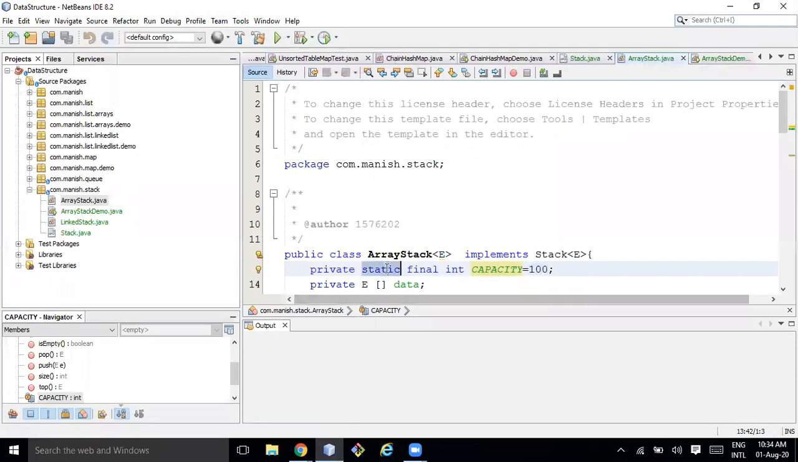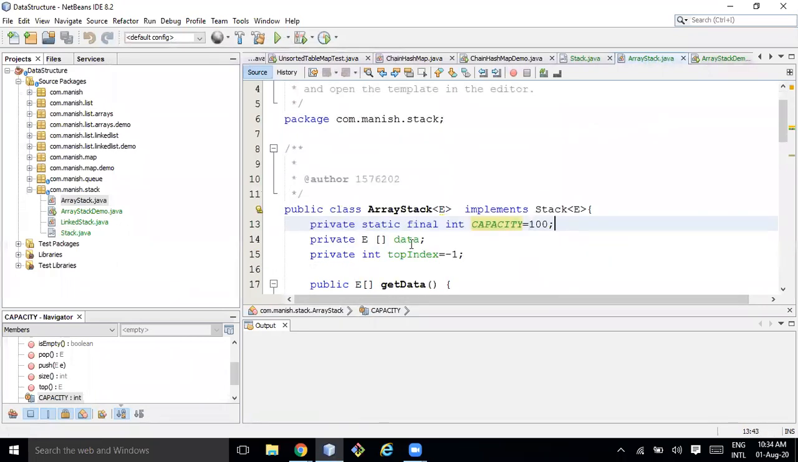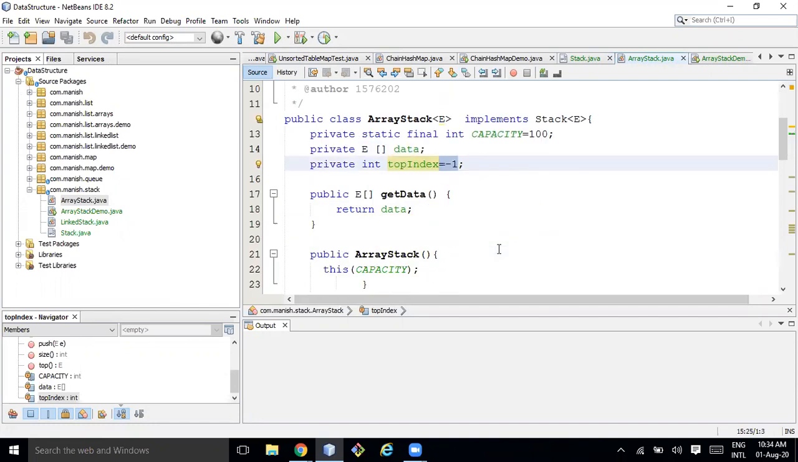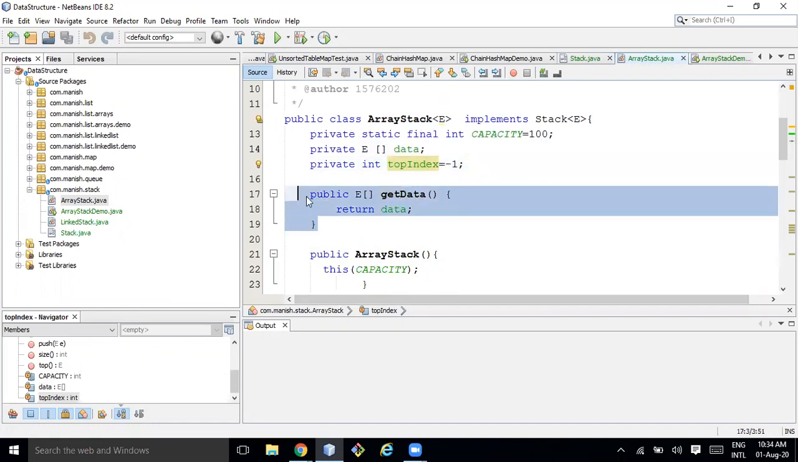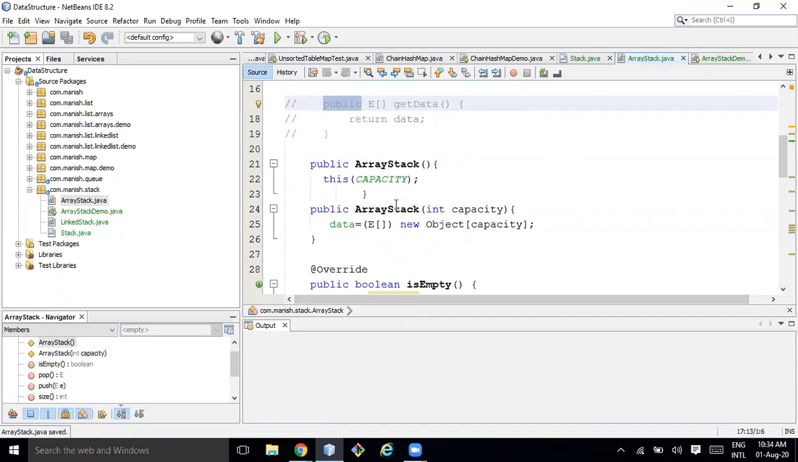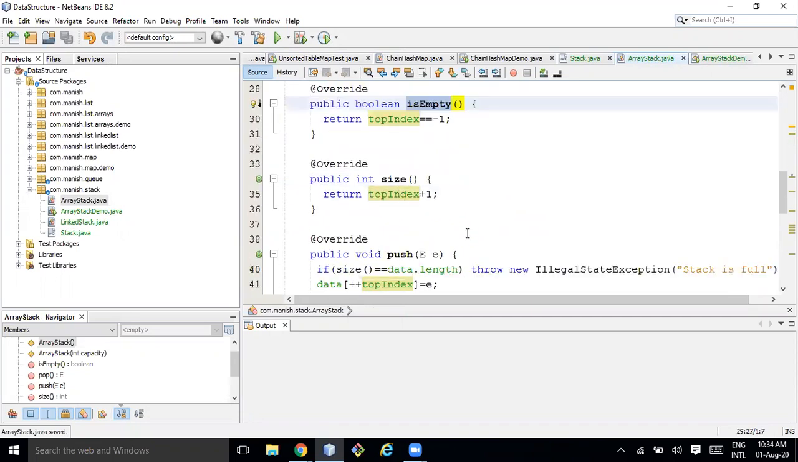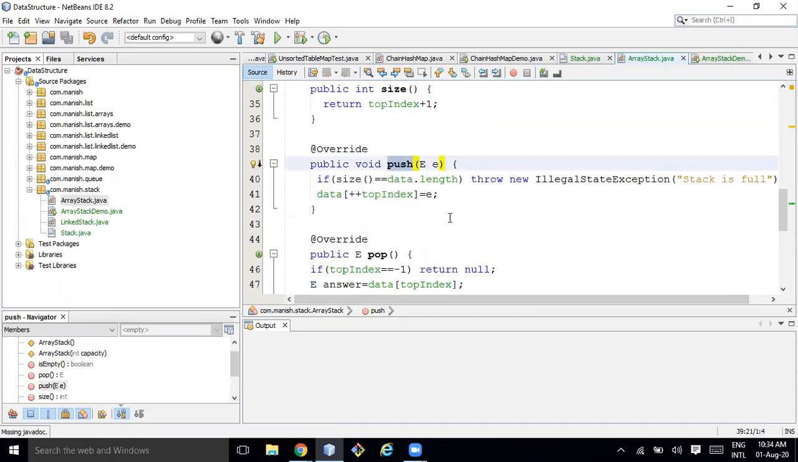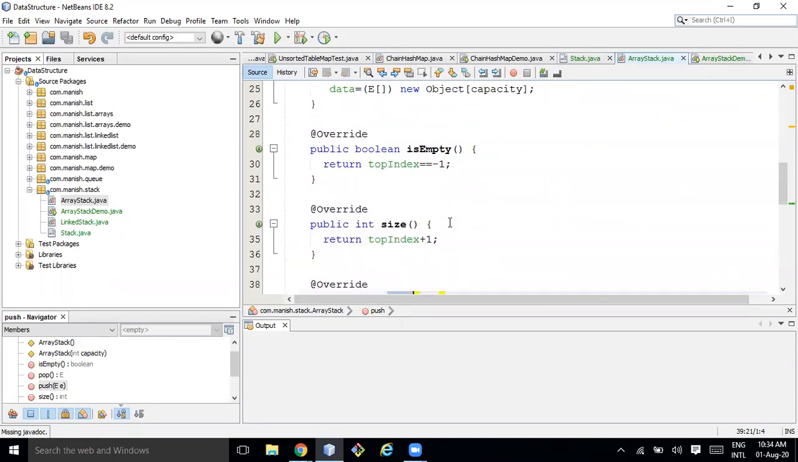Okay, so similarly, I created one final capacity of 100, and this is the data. Here I am maintaining the top index, which I have explained earlier. I can get the array also, but ideally this method should not be there in the stack. Then it's a proper implementation. The methods that should be there are empty, size, push, pop, and top. So if top index is equal to -1, then obviously it will be empty, right?